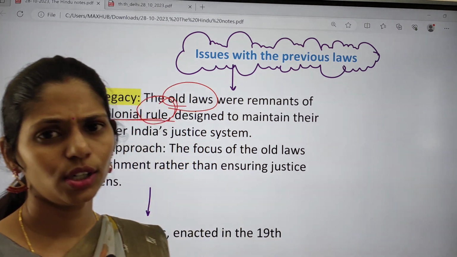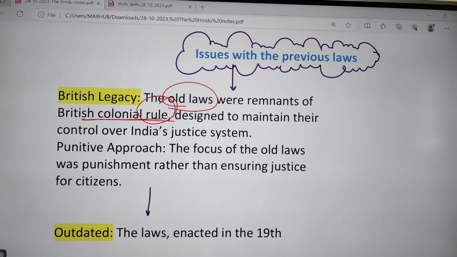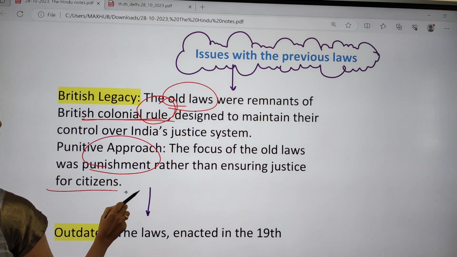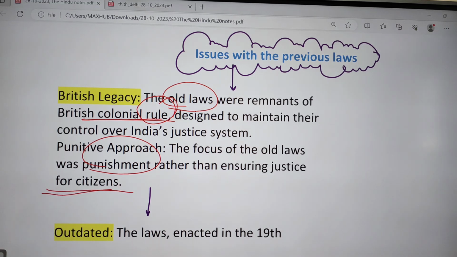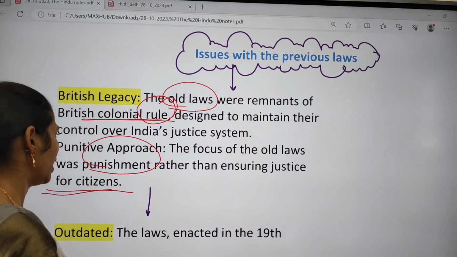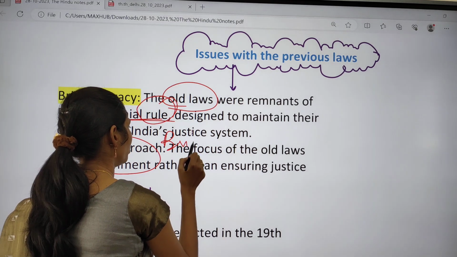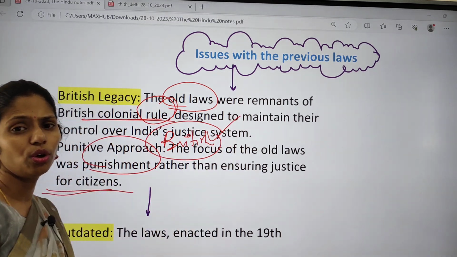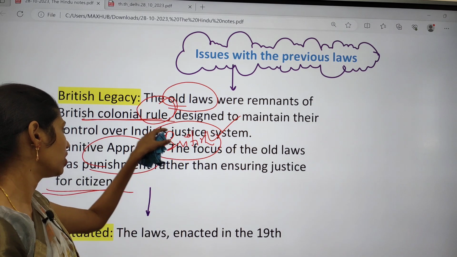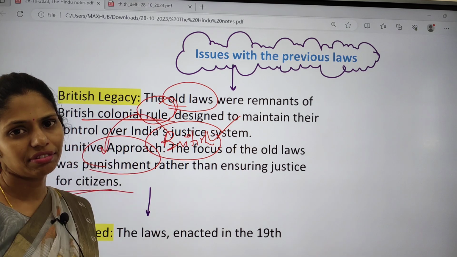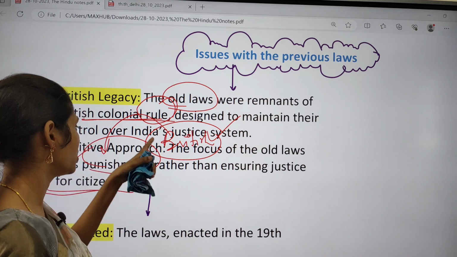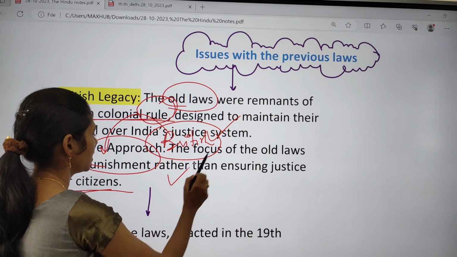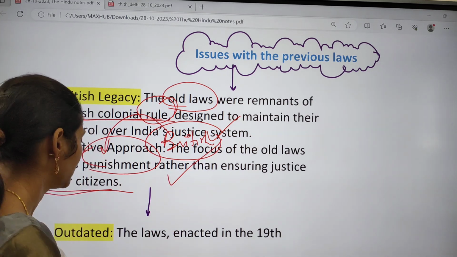Because of this, there is a need of change, right? And they focus on punishment rather than ensuring the safety and justice of the citizen. They are just focusing on punishment. The Britishers wanted to have majority rule over the Indians, so they focused especially on punishment. Even after we got independence, we are focusing on punishment rather than ensuring justice. Because of this, there is a need of coming up with amendments.